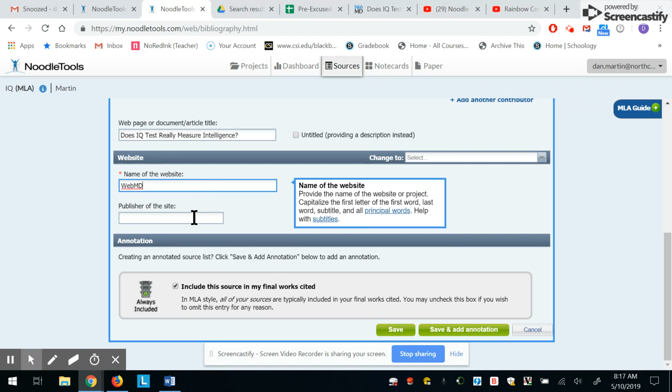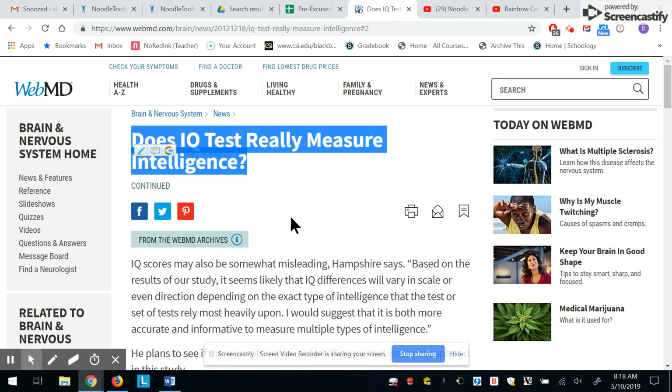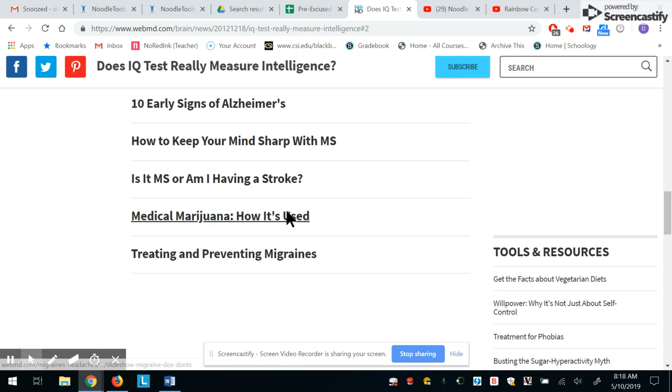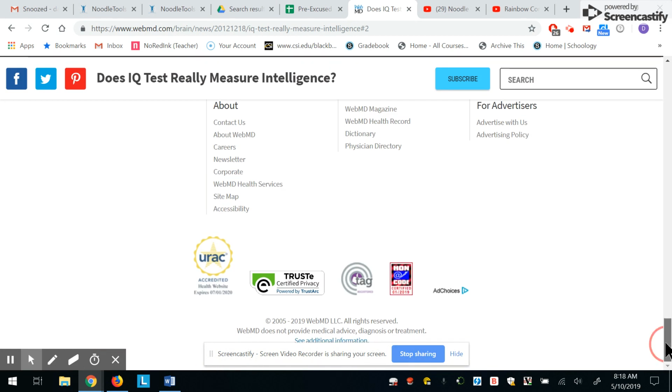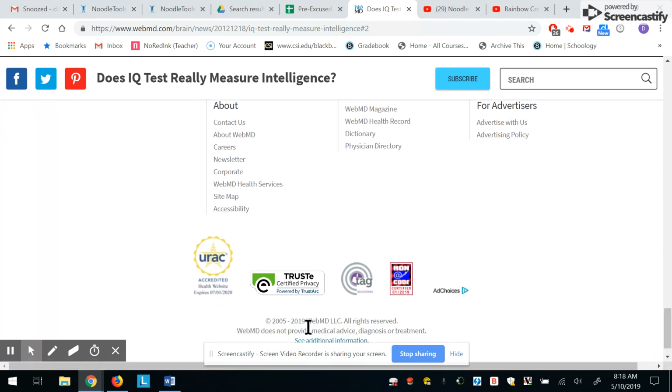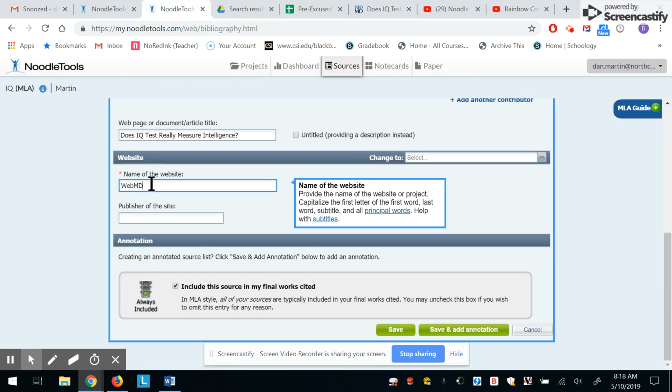The next thing it's asking me is the publisher of the site. So again, I go back to my site. WebMD is probably self-published, but I don't know that for sure. So I'm going to scroll way down to the bottom of the page and see if it has any important information. And it does. It says 2005 to 2019 copyright, WebMD LLC. So it's claiming its own copyright. There's no parent corporation that is taking credit for WebMD. WebMD is its own entity. So I don't need to add anything new in as a publisher because the name of the website and the publisher are the same thing.